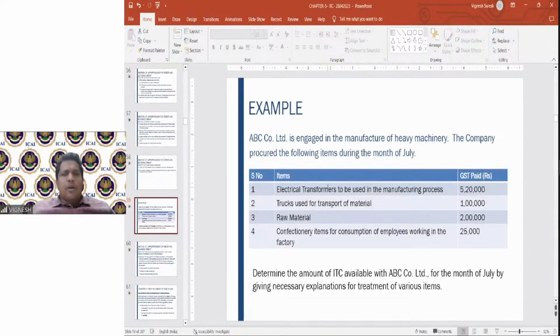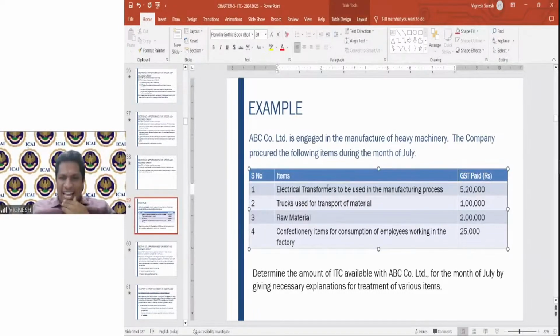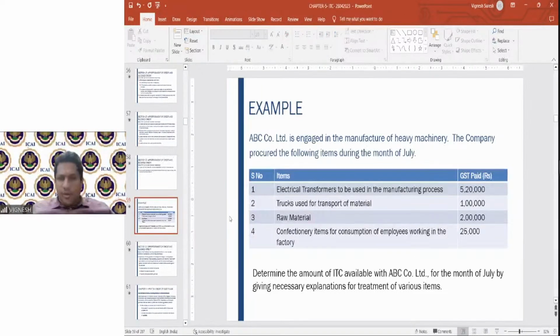The first one is allowed because it is used in the manufacture. It's a transformer, which is like plant and machinery here. Trucks used for transport of material also is allowed. Why? Because only motor vehicles for transport of passengers, as I told you, are not allowed. Transport of material is very much allowed. Raw material is very much allowed. The fourth one, confectionery items for consumption of employees working in the factory, comes under food and beverages, totally blocked under section 17 subsection 5.